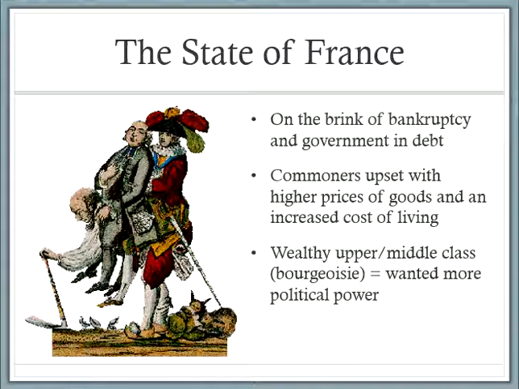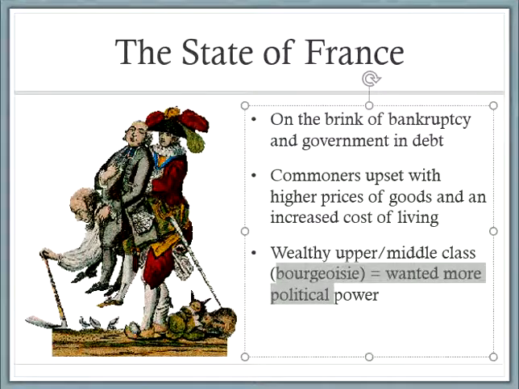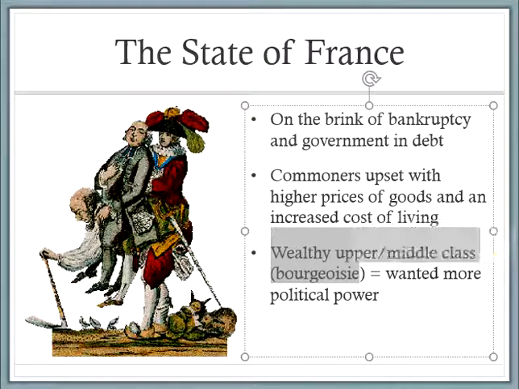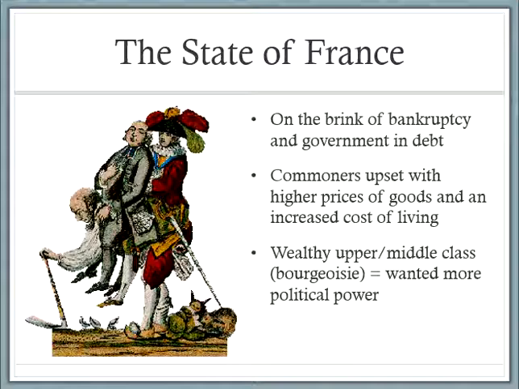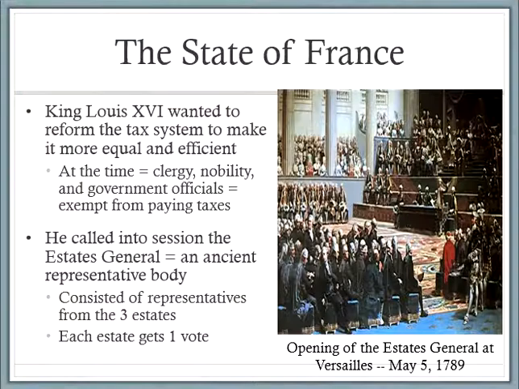The wealthy upper middle class are called the bourgeoisie. That's what this word is here, bourgeoisie. And we need to know this, that the bourgeoisie was technically in the third estate, but they were a little wealthy, a little educated, but still part of that third estate.